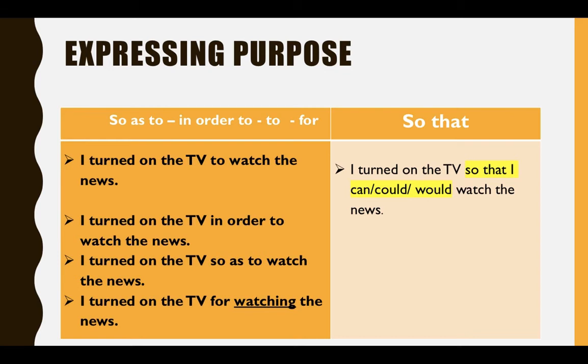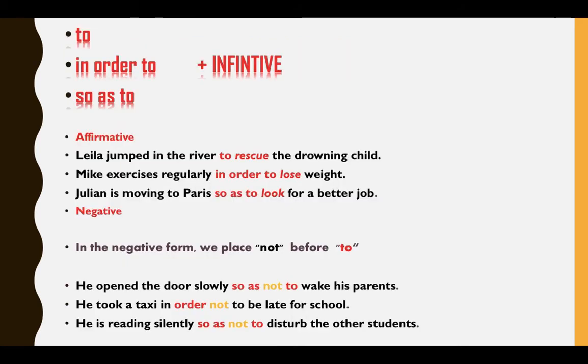Okay, so I'm going to explain here also the function expressing purpose. We have two, "in order to" and "so as to", followed by the infinitive. We can say, affirmative form, for example, Layla jumped into the river to rescue the drowning child. Okay, so we have "to". It's followed by the verb in infinitive.